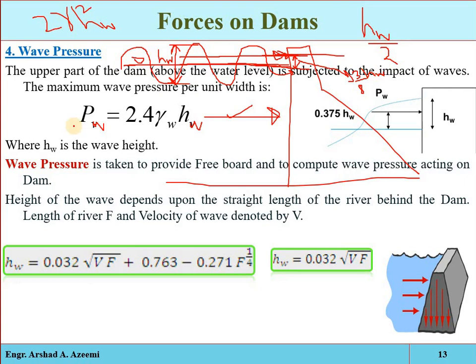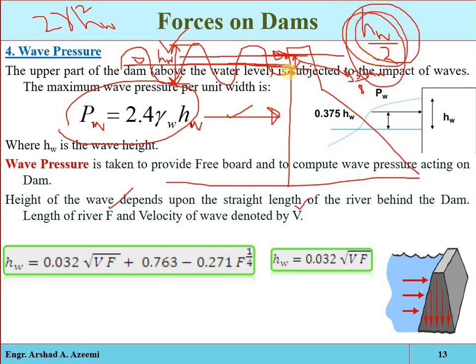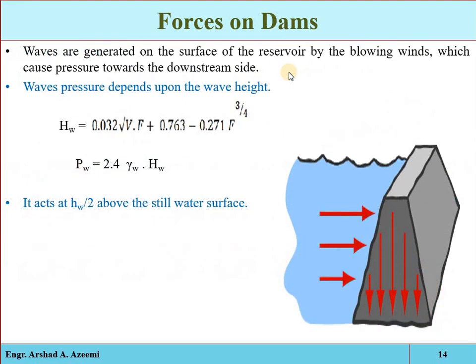So that is the pressure exerted on the structure due to the wave generated on the surface of water. Its intensity will depend on the velocity of the wave and the height of the wave. We can also say that it depends on the reservoir length behind the dam, and it will act mostly at a distance of hw by 2 from the still water surface. Here you can see that is 1 by 4. That is the general equation, and it acts at hw by 2 above the still water surface.